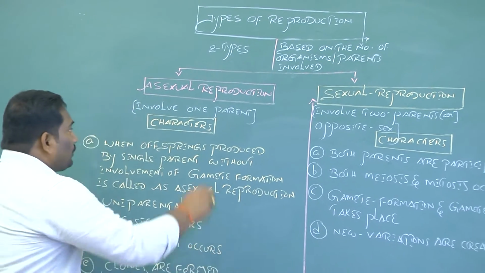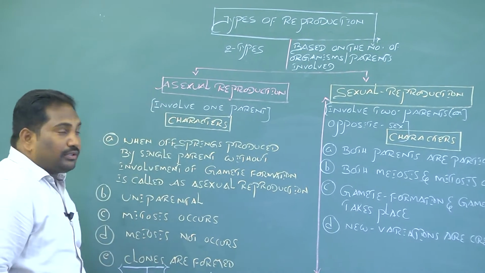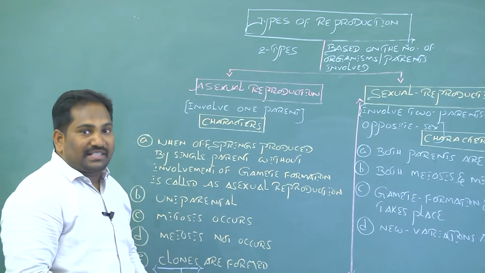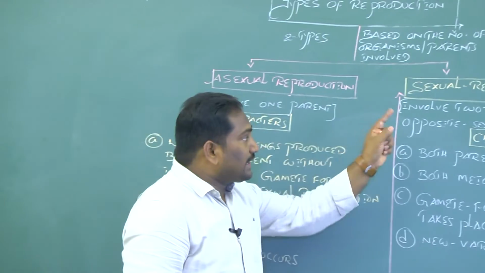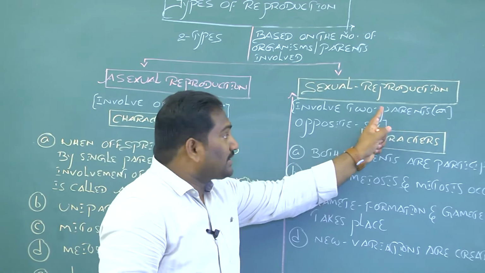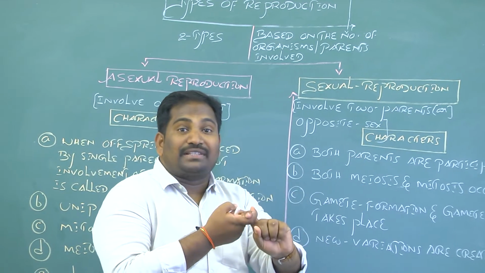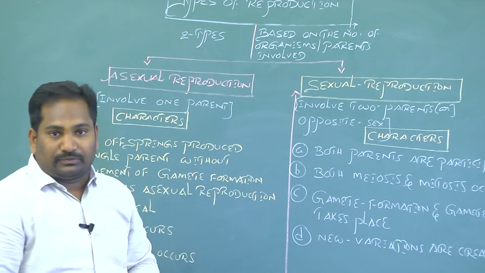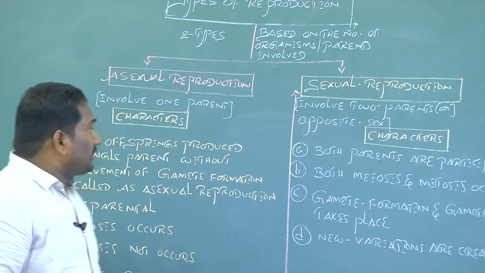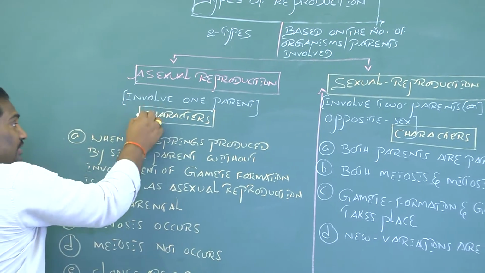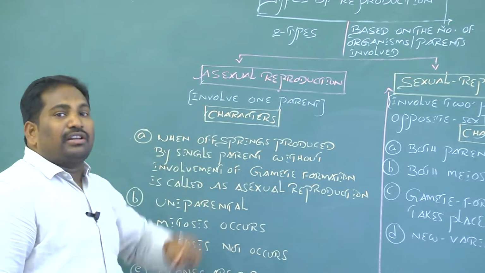During asexual reproduction, only one parent participates, but during sexual reproduction, two parents of opposite sex participate. Now, we need to discuss the characteristic features of asexual reproduction.